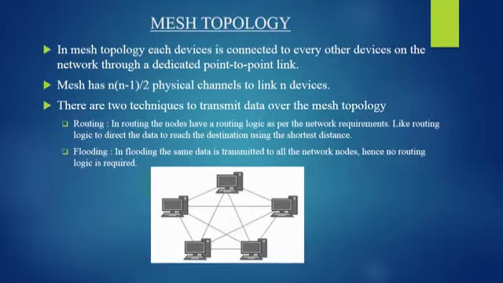In mesh topology, there are two techniques to transmit data: routing and flooding. In routing, the nodes have a routing logic as per the network requirements, like routing logic to direct the data to reach the destination using the shortest distance. Then flooding. In flooding, the same data is transmitted to all the network nodes, hence no routing logic is required. The diagrammatic representation of the topology is shown in the figure.